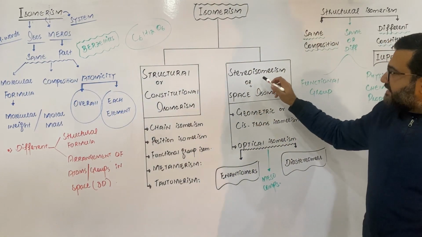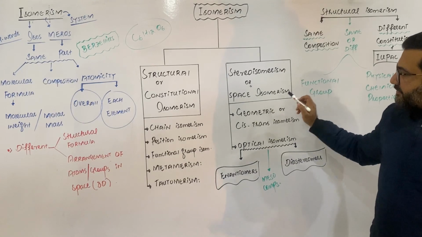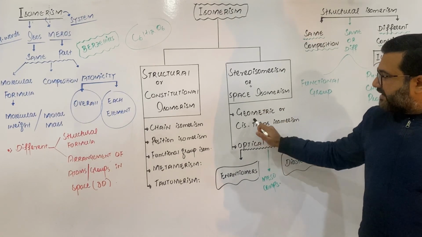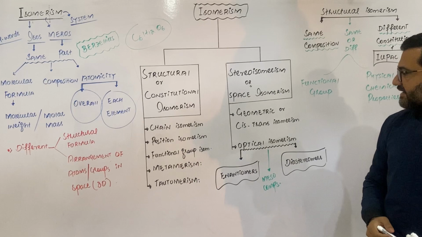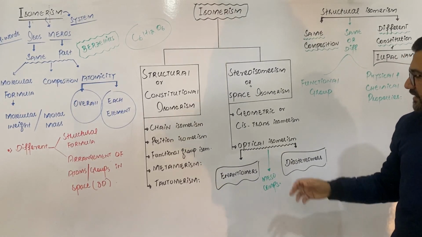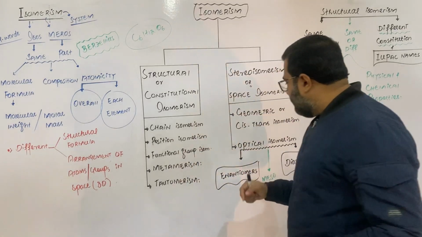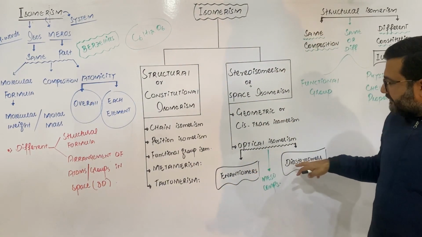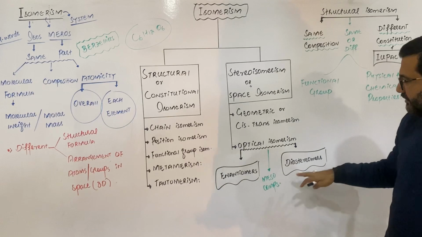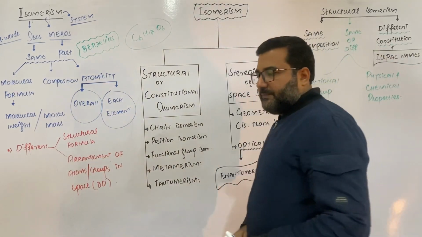In the same way, stereoisomerism or space isomerism is divided into two subtypes: geometric or cis-trans isomerism, and optical isomerism. Optical isomerism is further divided into three types of isomers: enantiomers, diastereomers, and meso compounds.